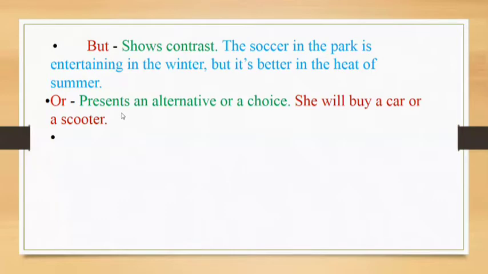Or, of course, presents an alternative. It shows choice, when we have alternatives and we have to choose, or there is a matter of some choice. So: she will buy a car or a scooter. She has a choice. We are talking about a choice between a car and a scooter.